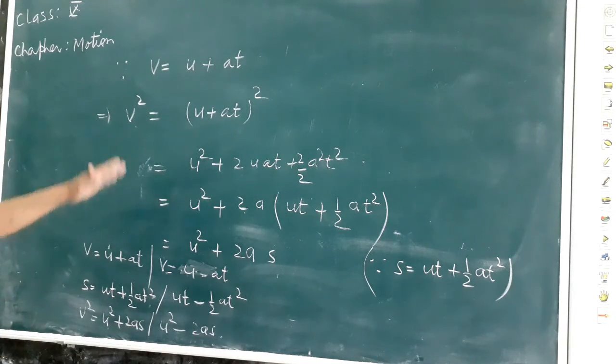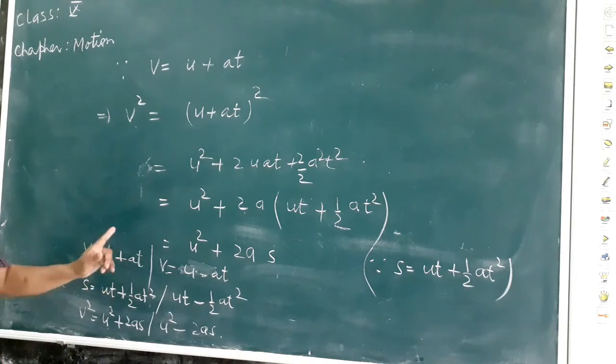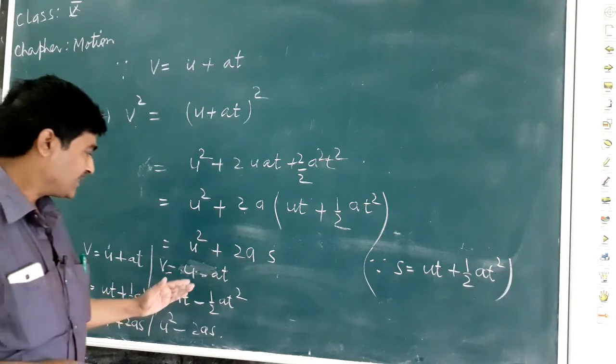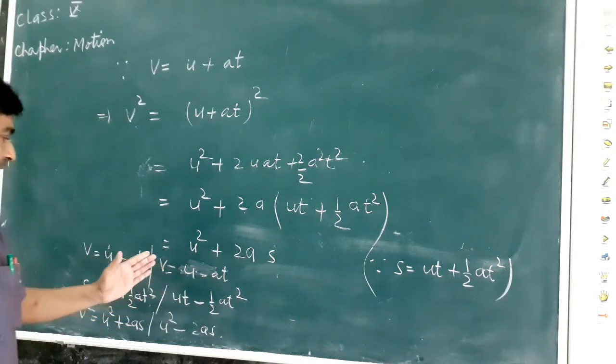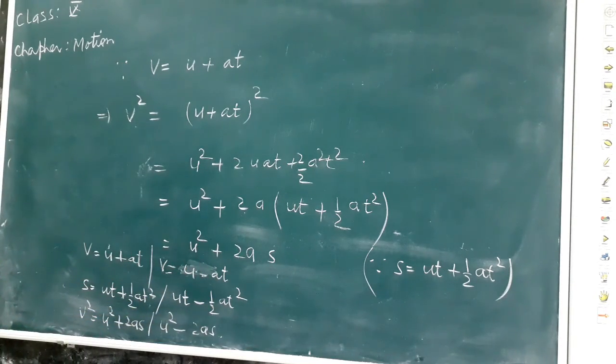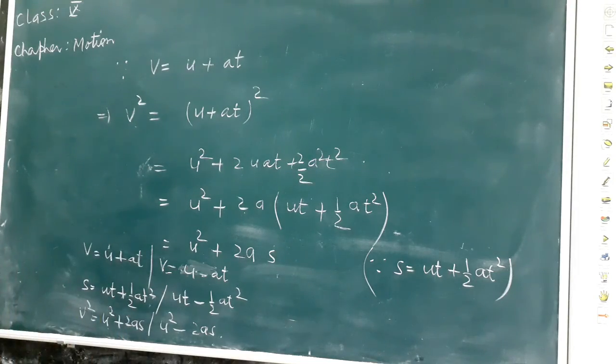The equations are in the form of plus as well as minus. Plus when the velocity increases and acceleration is positive. Minus relation means the velocity decreases or the acceleration is negative. Okay, thanks.